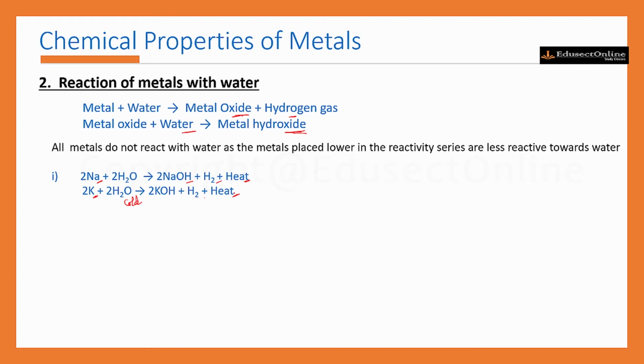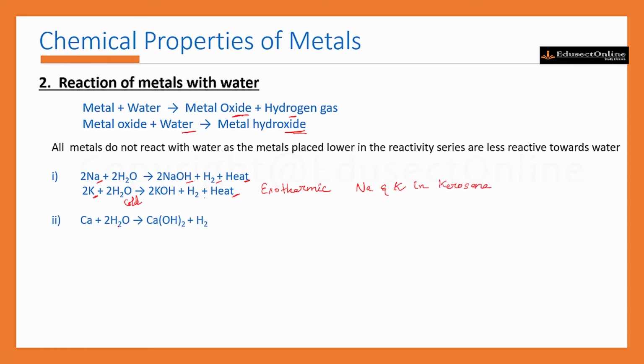That means these reactions are highly exothermic, and the heat generated is sufficient for the hydrogen to catch fire. That's why sodium and potassium are kept immersed in kerosene oil.